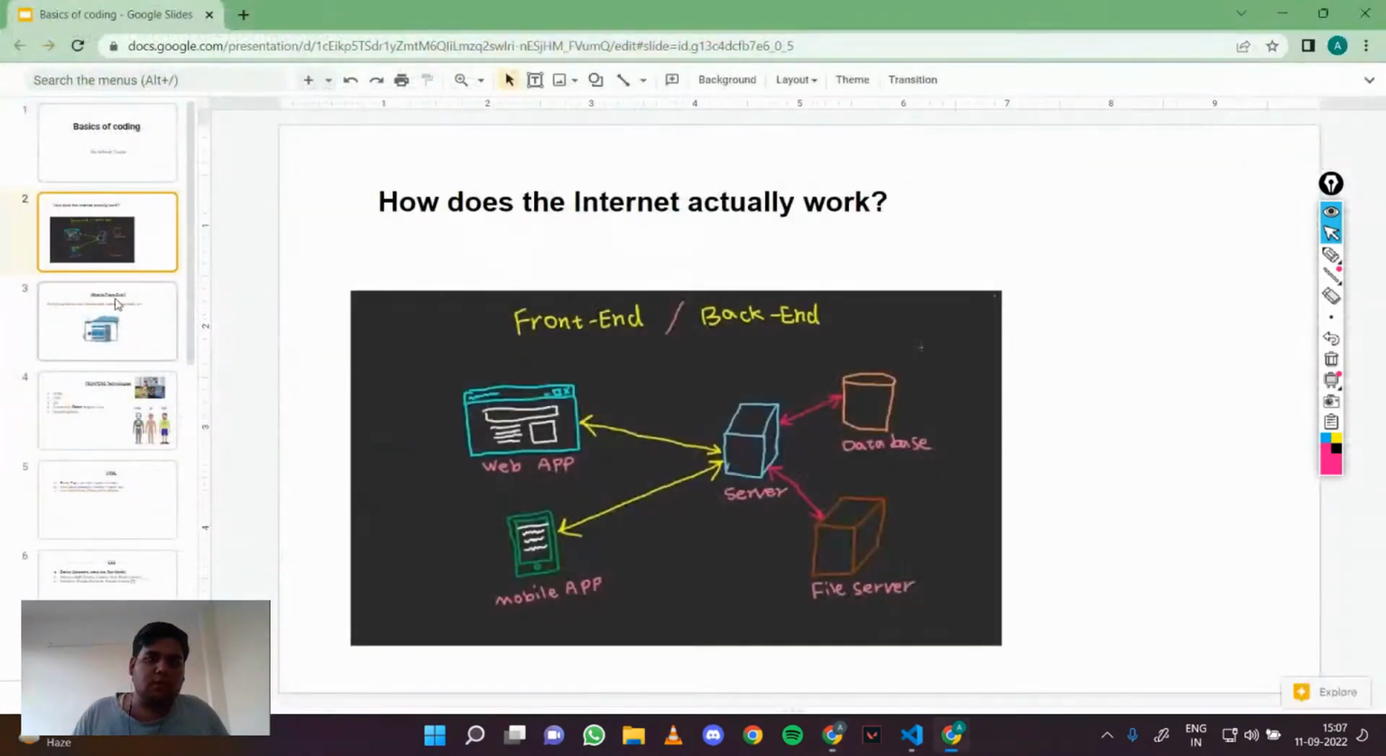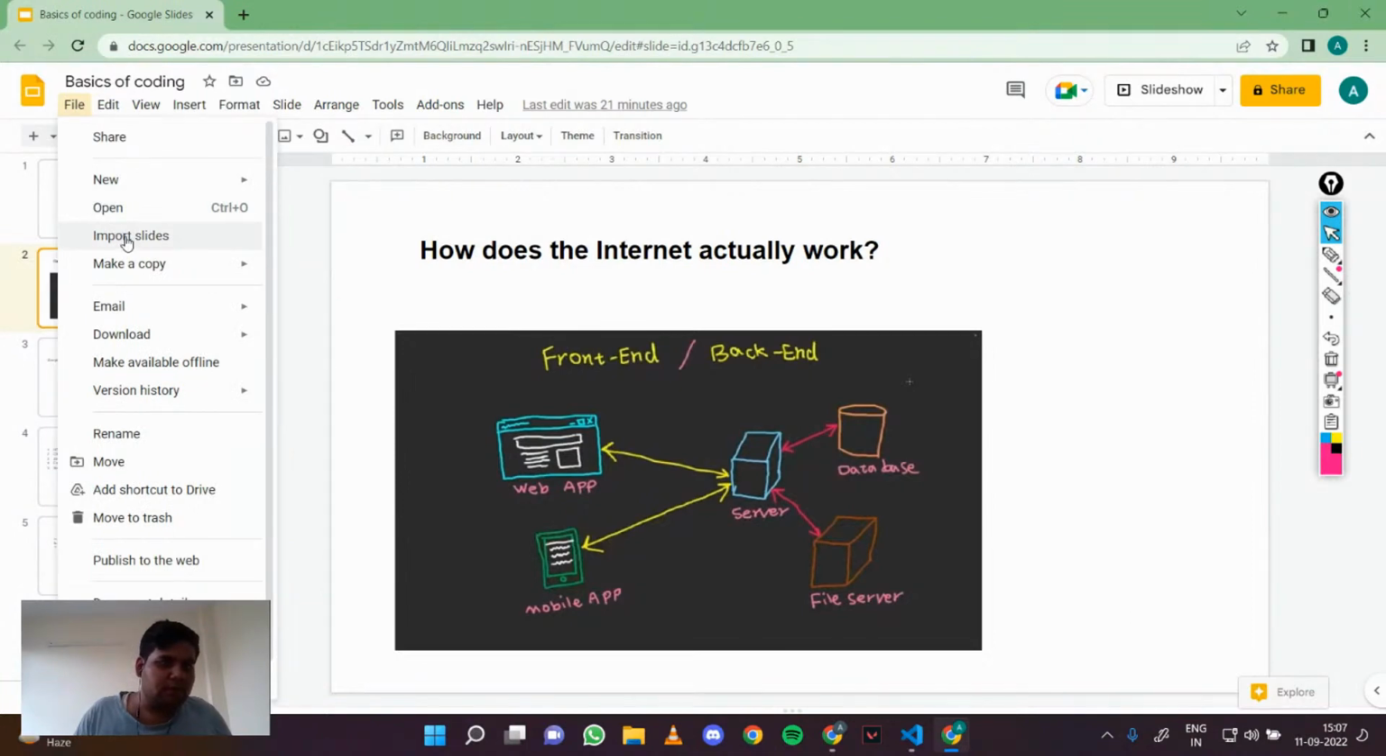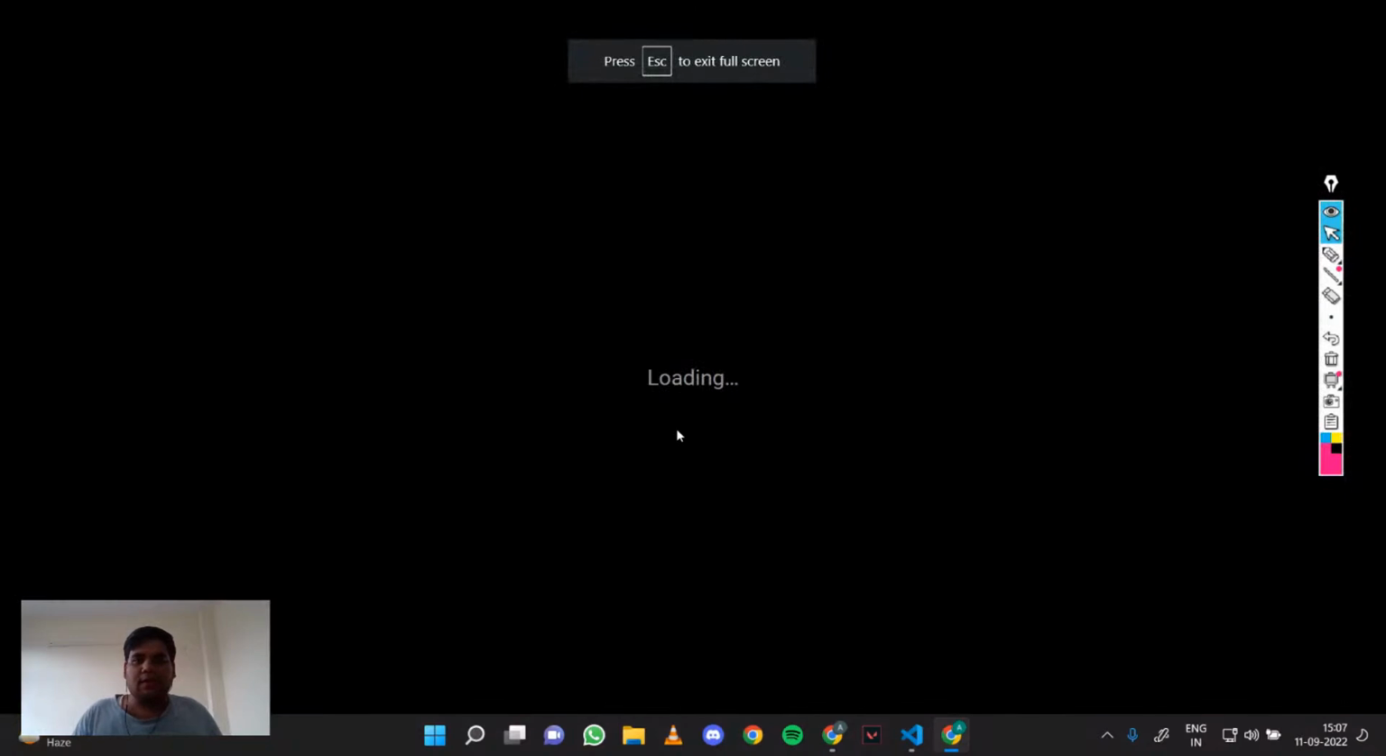Okay, cool. So now that you know how the internet actually works, let me first make it slide view. So how do we do that? Slide view. Gotcha. Yeah. All right.